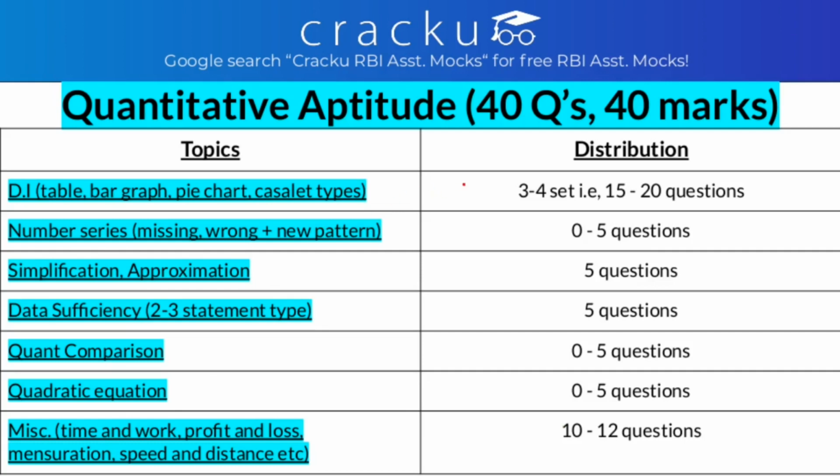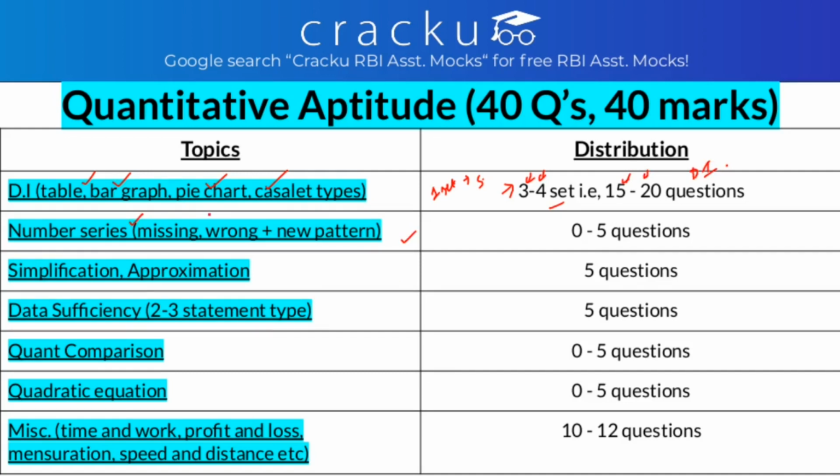For quants, we get 3 to 4 sets of DI, that is data interpretation, and these are table based, bar graph, pie chart, caselet, missing and any other DI. So you need to practice all types of DI. Similar to the puzzle, one DI set generally contains 5 questions. So if we have 3 to 4 DI sets, that means we will have 15 to 20 questions from data interpretation. Other is missing number series or wrong number series, and it can even be in the new pattern.